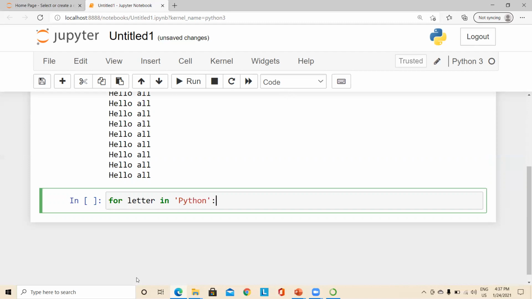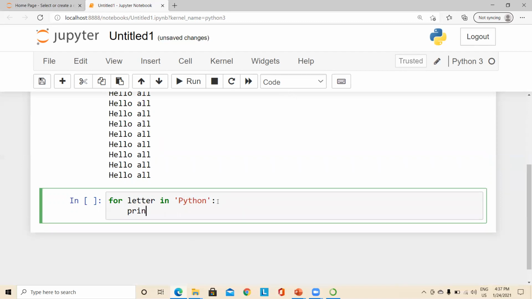This is another way: either we assign this to a variable and use that variable in this place, or right now I'm directly using the string constant inside the for loop. And I'm using a print statement, and inside the print, I want to refer to the variable called letter. Can you guess what the output will be?